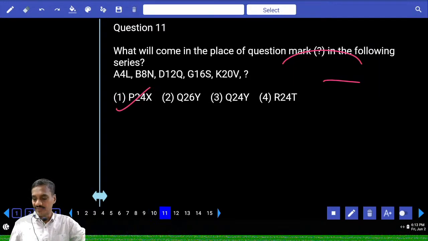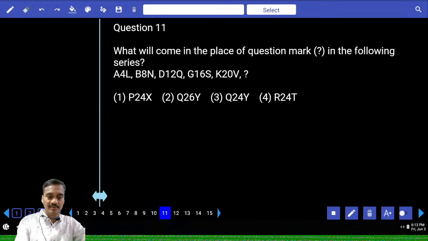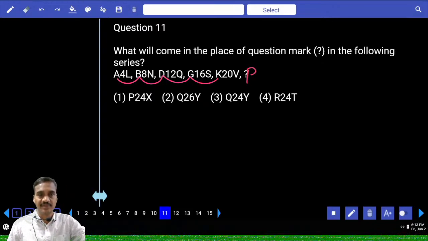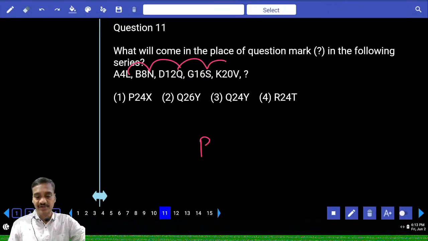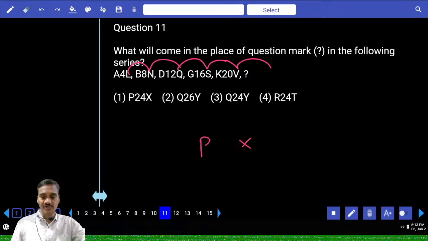Then the 11th one, A, B, D, G. Plus 1, plus 2, plus 3, plus 4, plus 5. And 11 plus 5, 16. The first letter's difference is how much? P. And the second letter, L, M, N, O, P, Q, isn't it? Plus 2. R, S. Now L and N 2, N and Q 3, Q and S 2, S and V, plus 3. Next one plus 2. And plus 2 is what? X. Now we need to have P and X, and it is given in choice 1. And the numbers are multiples of 4. 4 into 1, 4 into 2, 4 into 3, 4 into 4, 4 into 5.